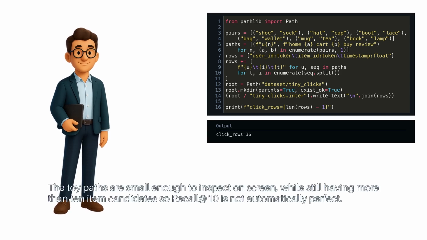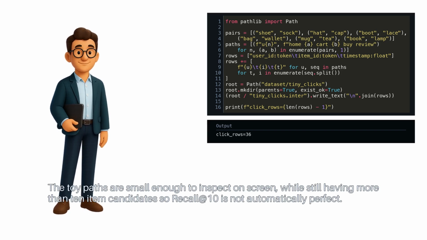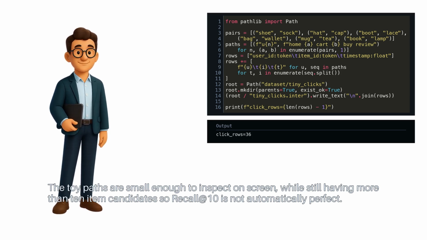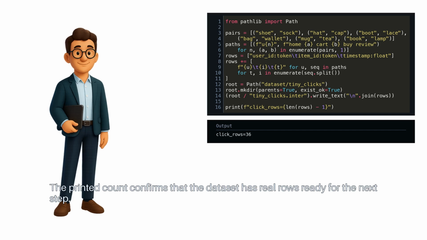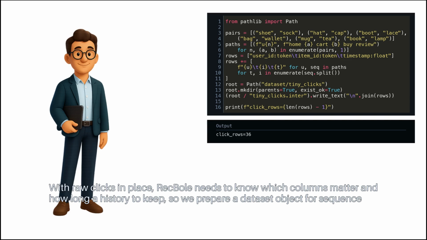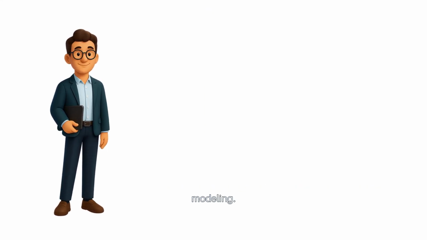The toy paths are small enough to inspect on screen, while still having more than 10 item candidates. So recall at 10 is not automatically perfect. The printed count confirms that the dataset has real rows ready for the next step. With raw clicks in place, RecBole needs to know which columns matter and how long a history to keep. So we prepare a dataset object for sequence modeling.